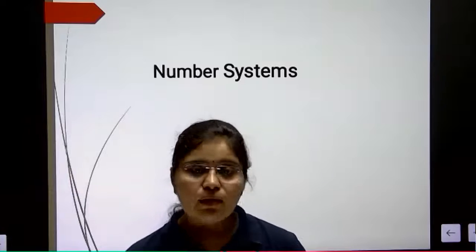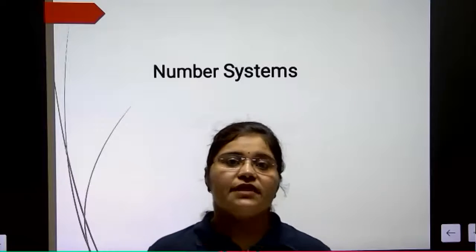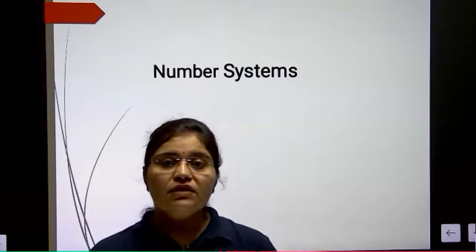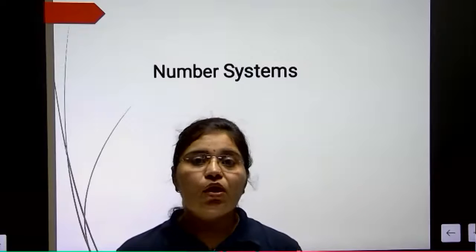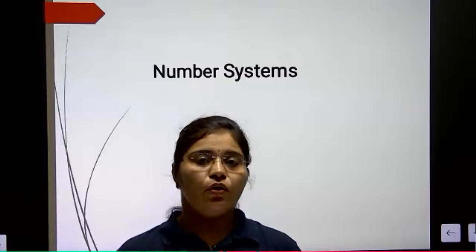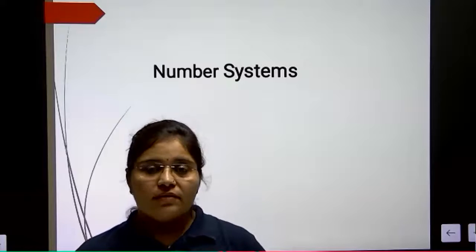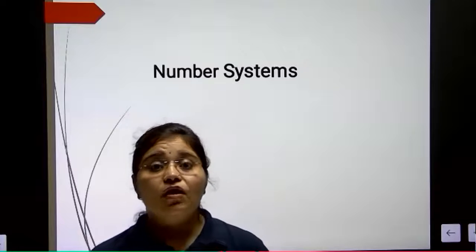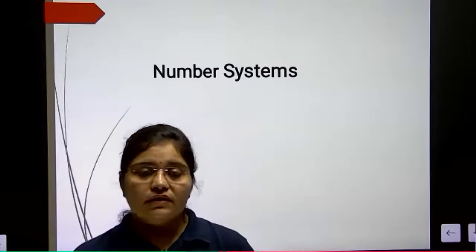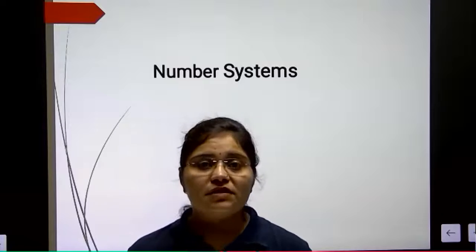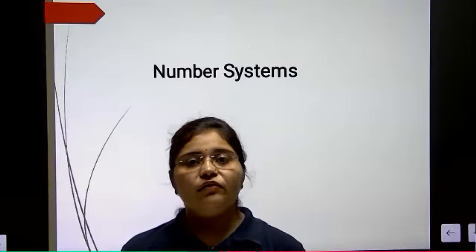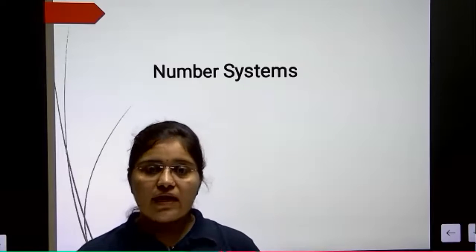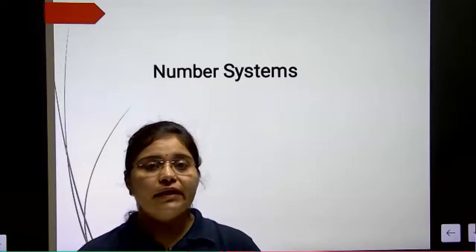As you all know, computer can understand only binary language. Now what is the meaning of binary language? It means 0 or 1, or we can say on and off. If the value is 1, it means on; if the value is 0, it means off. But for human beings it's not easy to understand everything in the form of 0 or 1. That's why we require some number system so that we can understand, we can learn, we can pass on instructions, and then the computer or interpreter, compiler will translate those numbers into the binary number system.